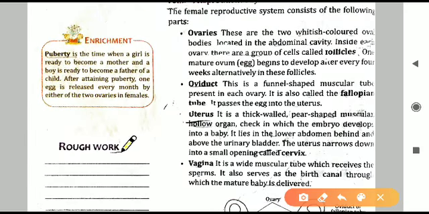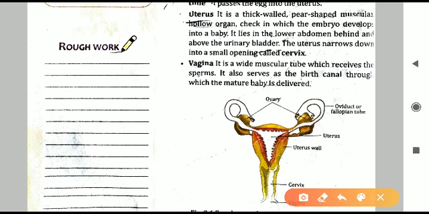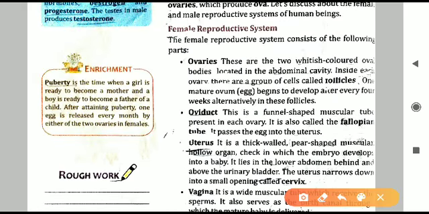So the first part, that is the ovary. These are two whitish oval bodies, whitish colored and oval in shape, present in the abdominal cavity. So these are the structures you can see in the diagram. Here you can notice ovaries are present on both sides, left and right, almost oval in shape, and present just nearby the abdominal cavity. Inside this ovary, what is there? Inside this there are certain groups of cells. Those cells are called follicles. Here it is not clear, it is F. So there are certain groups of cells called follicles, and through these follicles only the egg is produced.